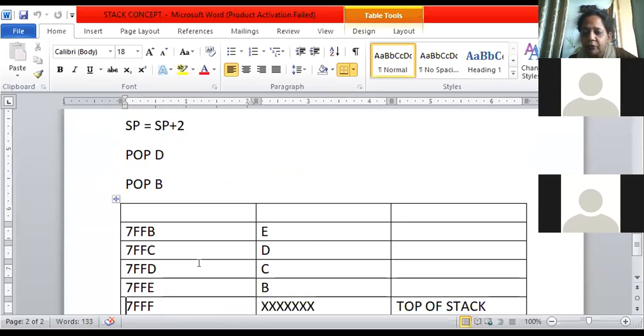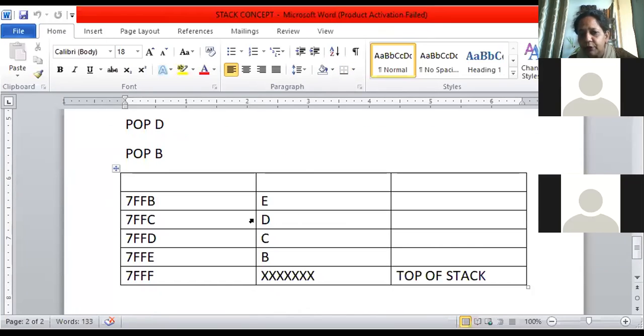And the pop instruction, correct? When you say pop D, pop B, those values will be taken out, and then the stack pointer will point to this particular address. That is push and pop instructions that we had done.